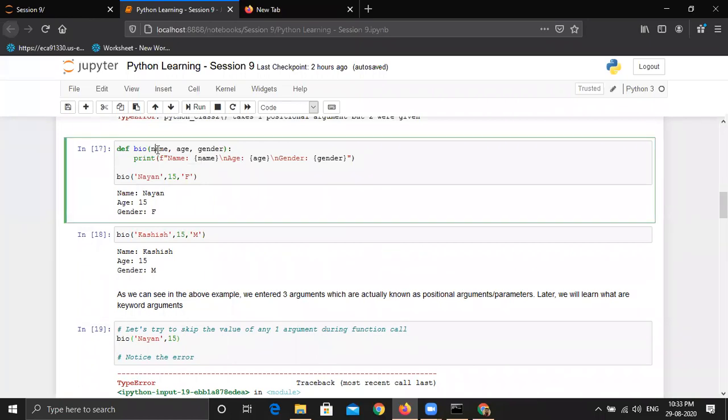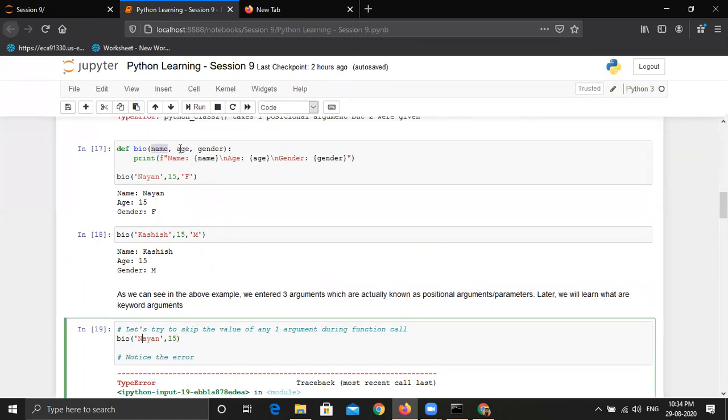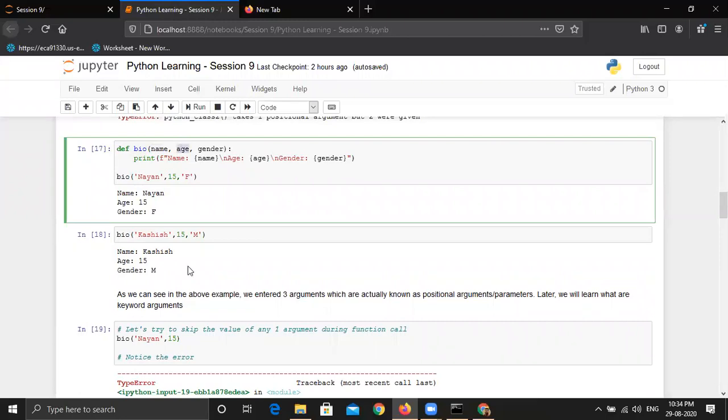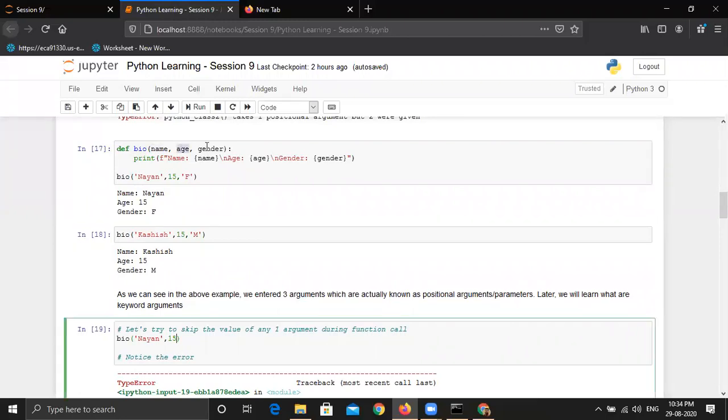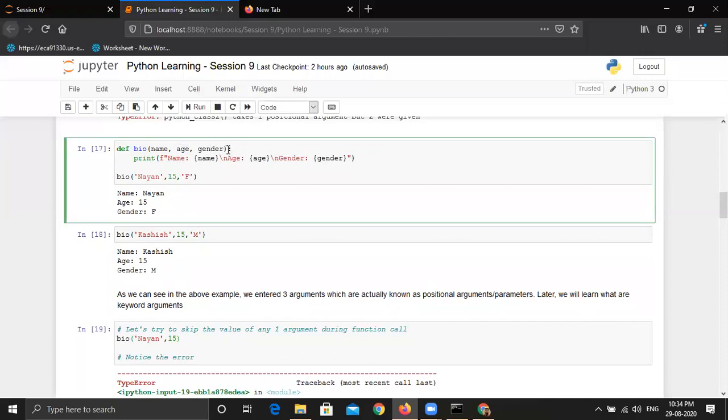So here I am passing name, age and gender. The function has specific positions for the arguments. Name is at the 0th position, because everything in Python starts from 0, the 0th index you can say. So this is at the 0th index, this is at the first index, and this is at the second index. When we are calling it, it has received the value for name at the 0th index. It will auto assume that the value for age will be given at the first index, and that the value for gender will always be at the second index.